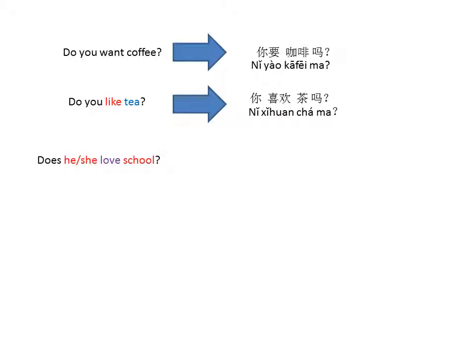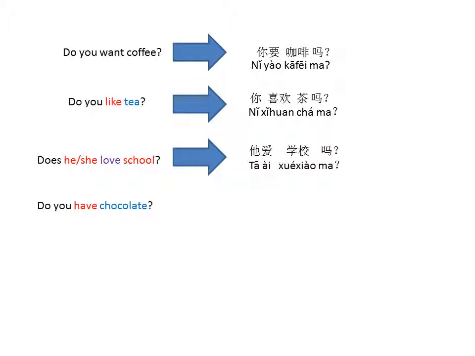Now, does he or she love school? Now, three components are changed. He or she is 他, love school is 爱学校. So it will be 他爱学校吗? Now, do you have chocolates? 你有巧克力吗? 你有巧克力吗?